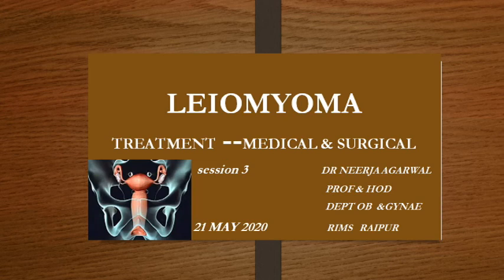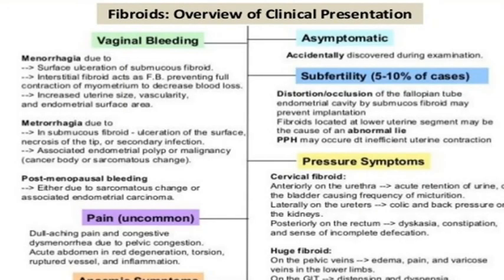In the last lectures you have seen that the major symptoms of leiomyoma which require treatment are basically abnormal uterine bleeding, and some of them are associated with pain, and along with the bleeding there is anemia. Depending upon the site of the fibroid, they may have pressure symptoms, and a part of it are concerned with fertility or subfertility.